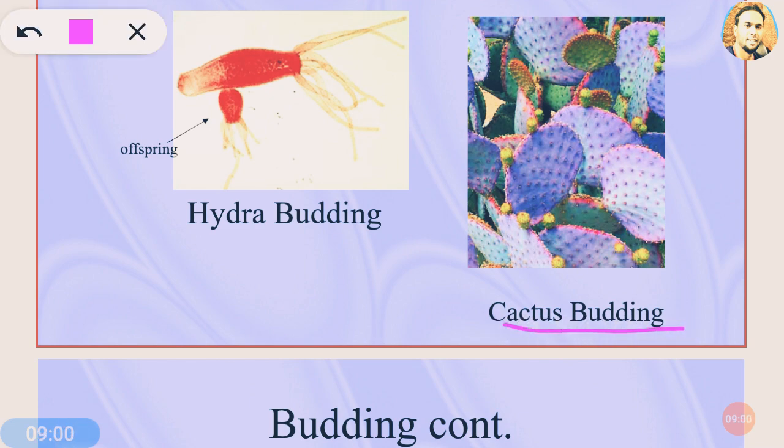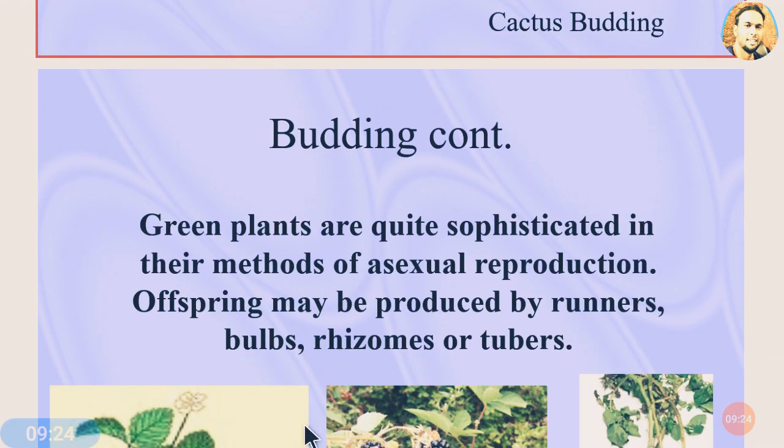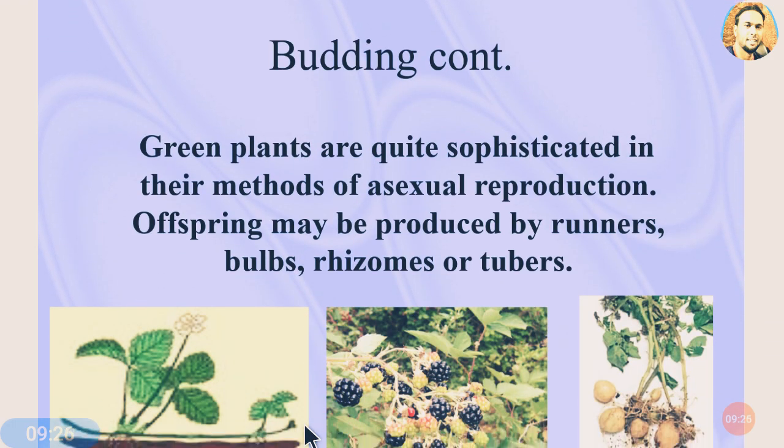In these plants, you can observe the small buds coming from the body of this cactus plant. It develops into a whole body, and then after developing all the parts, it detaches from the parent's body and starts its life. So this is the process of budding which takes place in the bodies of lower organisms.